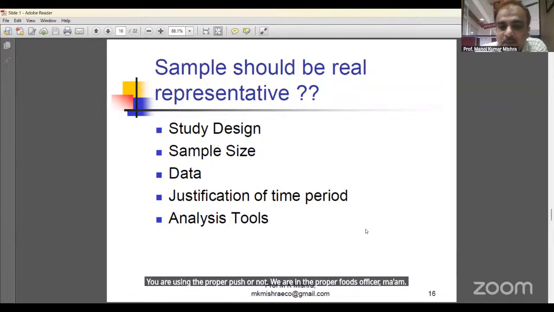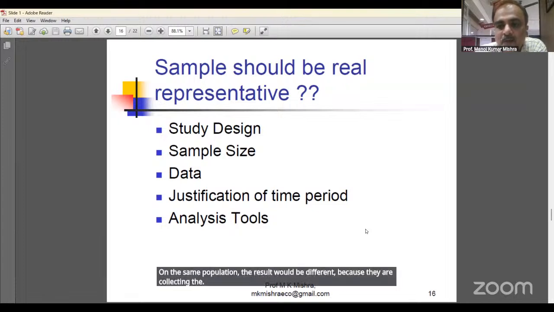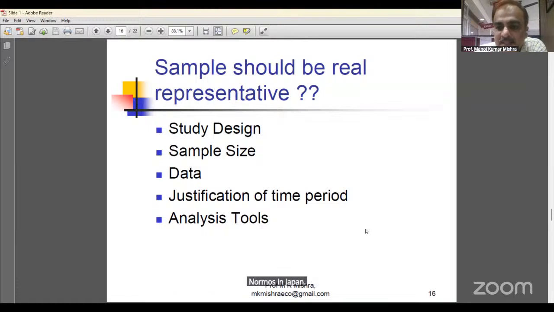By the same tools, by the same method, the results will be the same. But if three persons are doing individual research on the same population with the same tools and the same method, the result will be different because they are collecting different data, not the same data. If the data is the same and the tools are the same, the result will be the same.